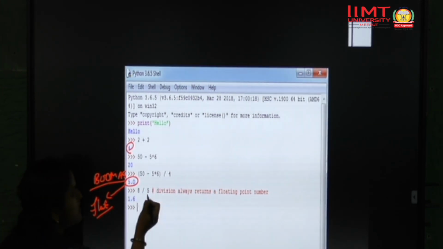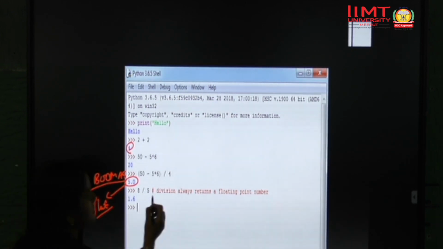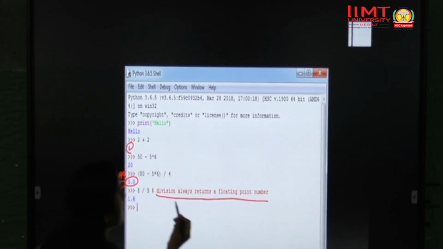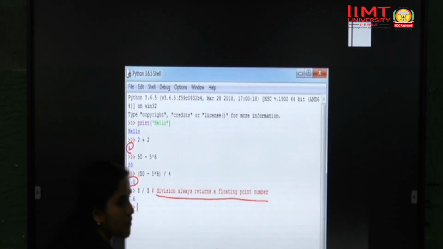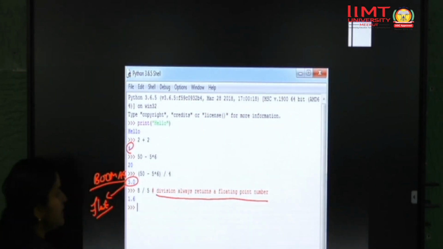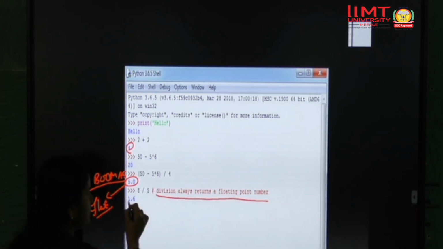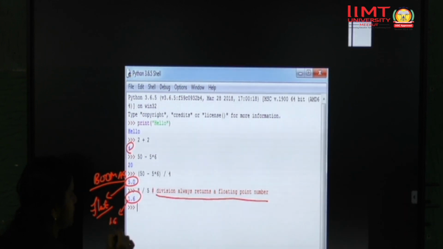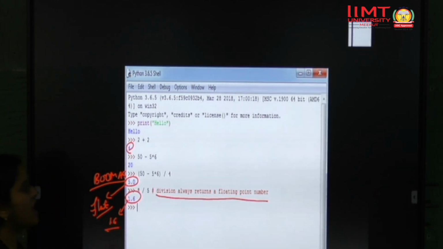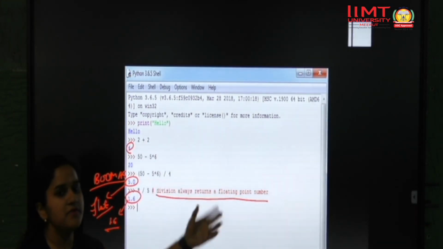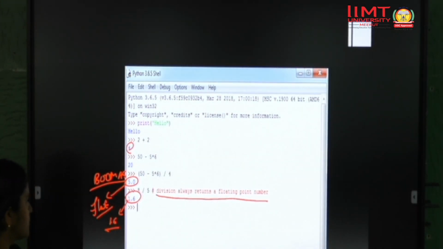As well as 8 divided by 5. Here I have put a comment that division always returns a floating point number by default, right? So when I have written this command 8 divided by 5, it gave me the output 1.6. So this is how simple it is. You don't have to use a calculator, you can just write a single statement and get the mathematical output.